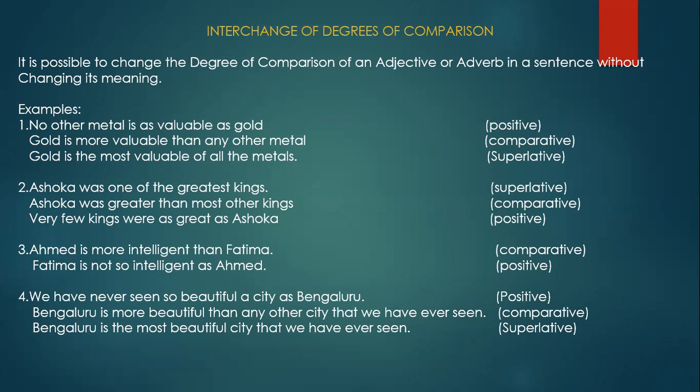Otherwise, if you are going to write in the superlative, Mount Everest is the highest of all the mountains.